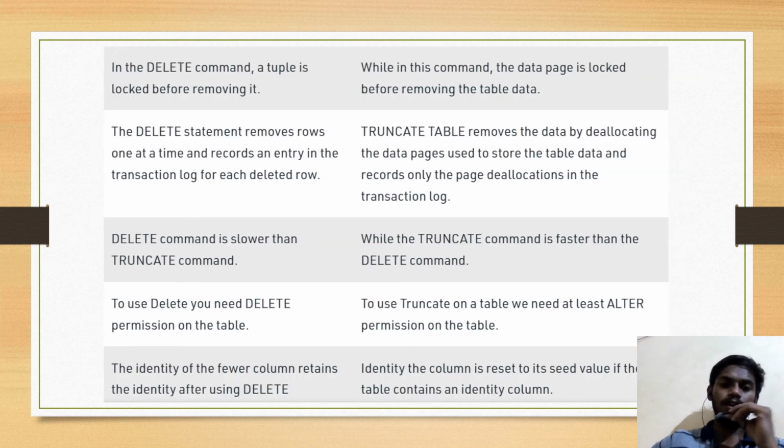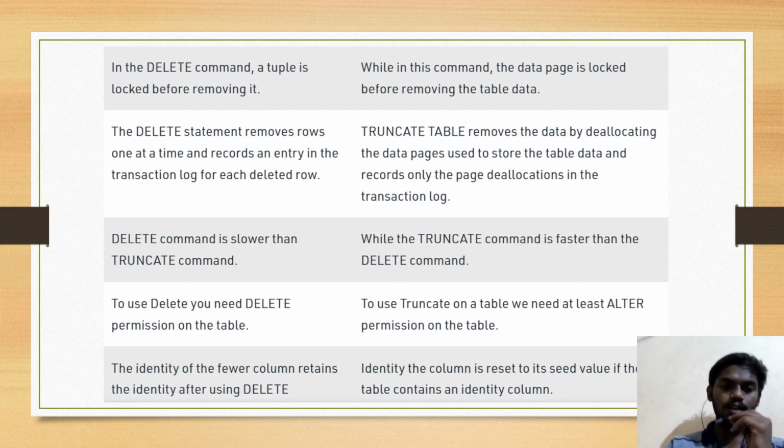In the delete command, a tuple is locked before removing it, while in this command, the data page is locked before removing the table page. The delete statement removes one row at a time and records an entry in the transaction log for each deleted row. Truncate table removes the data by deallocating the data pages used to store the table data and records only the page deallocations in the transaction log. Delete command is slower than truncate command, while the truncate command is faster than the delete command.